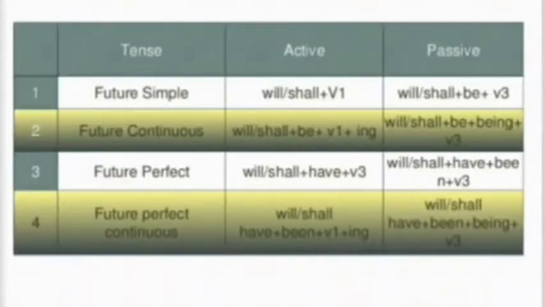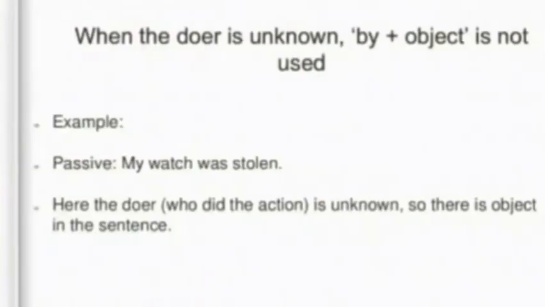Tense, active, passive, future. If it is shall, will, it is shall be, will be. It is shall be plus ing. He shall be coming here before 2 o'clock. So you have to use shall be, will be plus being. Future perfect: will or shall have been. Have a note of this one.